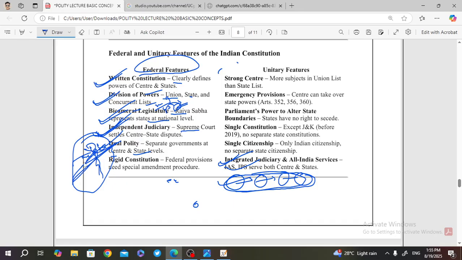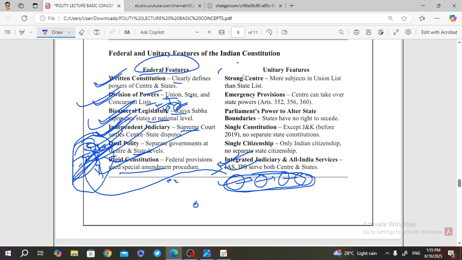The federal system exists here, but we have a strong center, so unitary features are also visible. So India is a quasi-federal country. India also has a rigid constitution, with federal provisions using special amendment powers. So the federal features are: written constitution, division of power, independent judiciary, dual polity, and rigid constitution.